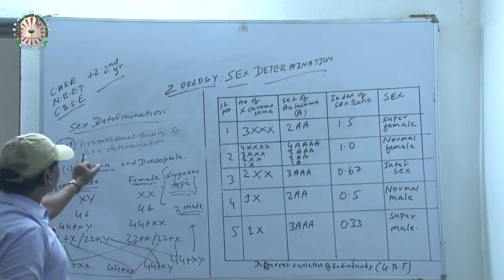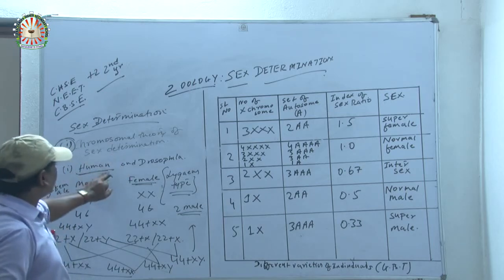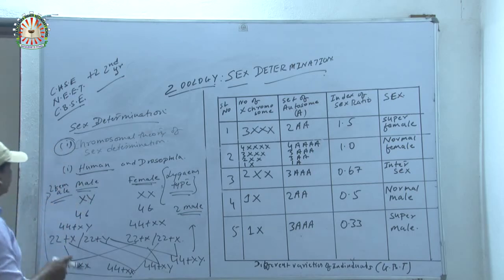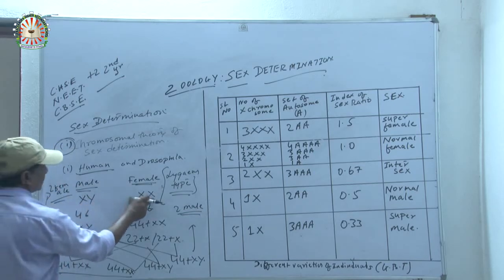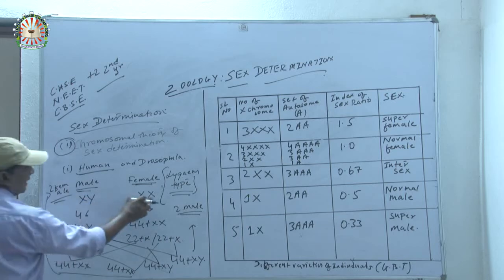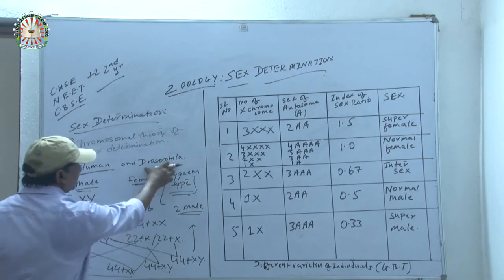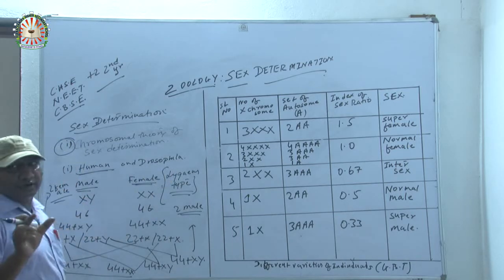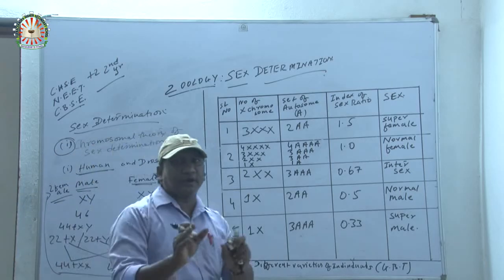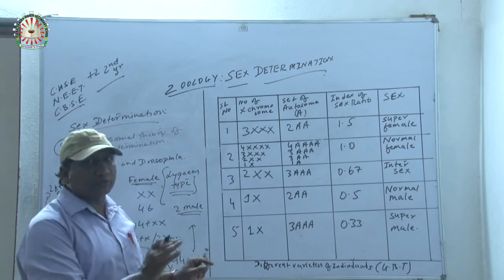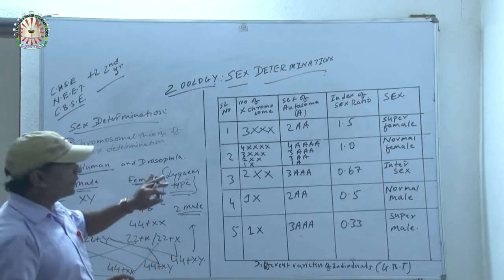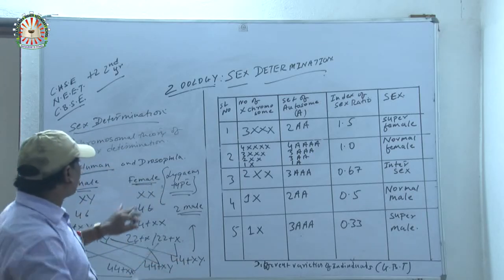Now in case of Drosophila, human and Drosophila both exhibit XY and XX. In human, male has XY and female has XX. In Drosophila also, male has XY chromosomes and female XX, but the number of chromosomes varies.